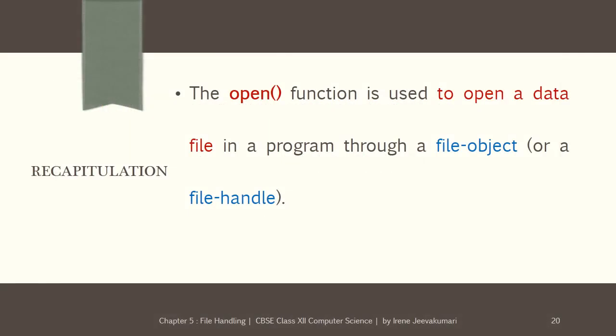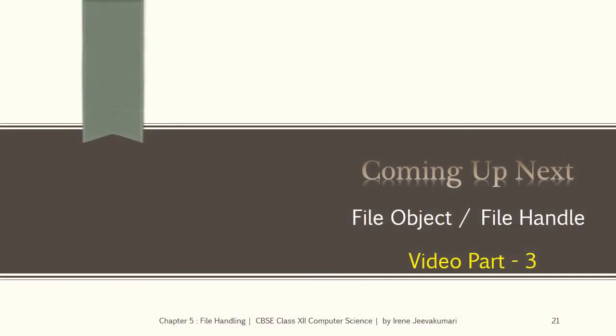Let us summarize. The open function is used to open a data file in the program through a file object or a file handle. The open function takes two parameters. The first parameter must be the file name and the second parameter must be the mode in which the file should be opened. In this video you have learned how to open a data file.